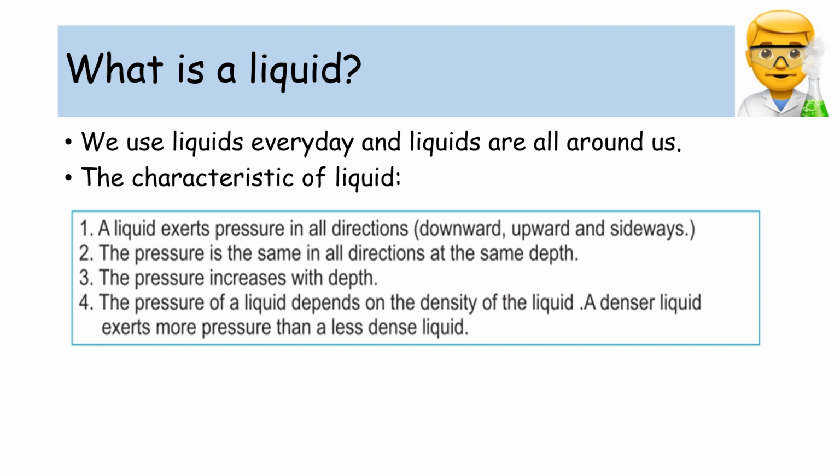In other words, you can move downward, upward, sideways. The pressure is the same in all directions at the same depth. The pressure increases with depth. The pressure of a liquid depends on the density of the liquid. A denser liquid exerts more pressure than a less dense liquid.